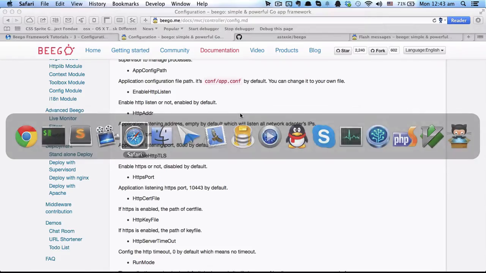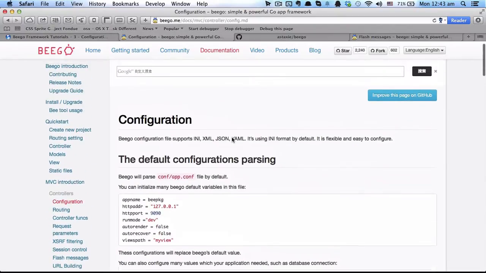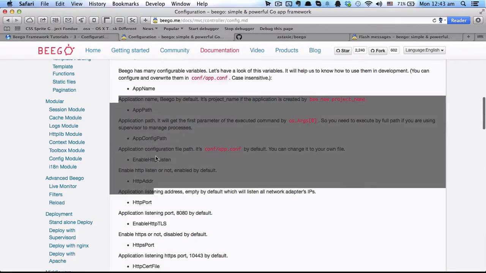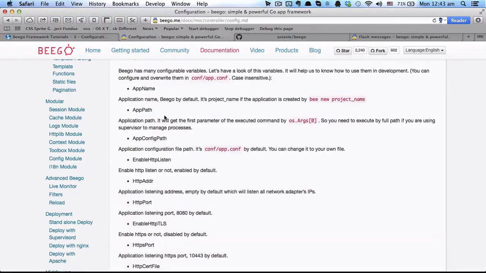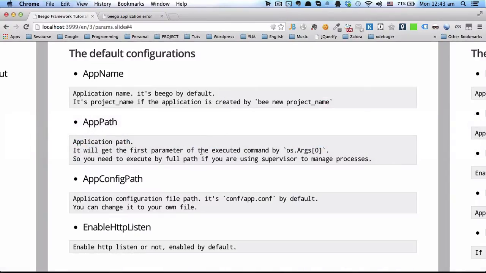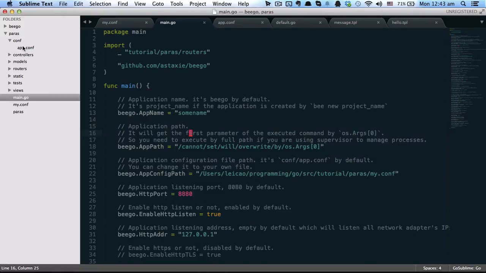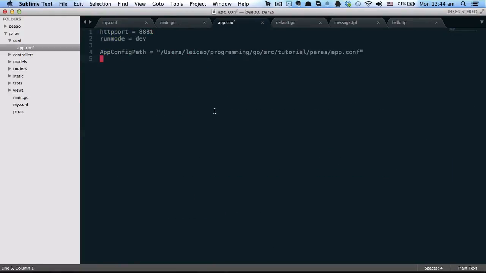You can see these configurations in the document here. You can see all the available configurations. In Beego, you have two ways to define these configurations. The first one is to configure them in the configure file, such as here. This is the default configure file, conf/app.conf. Here you can define, for example, the HTTP port and the run mode.